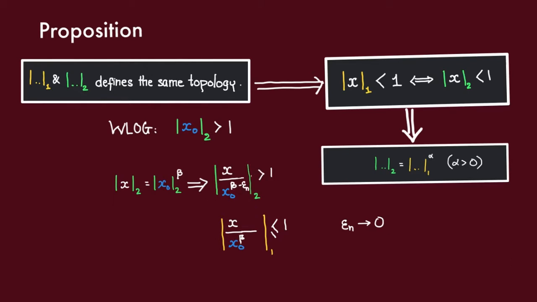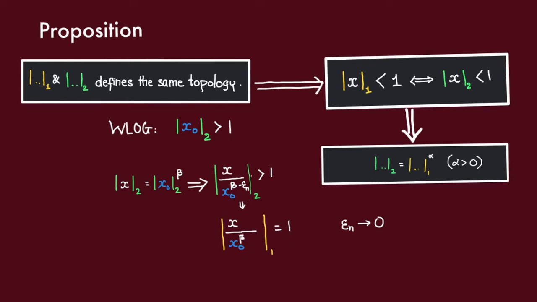However, observe that we can repeat the same argument, but here we're reducing the denominator. This would imply that the yellow absolute value of this is greater than 1, and so again, taking the limit gives us that this quotient is greater than or equal to 1.